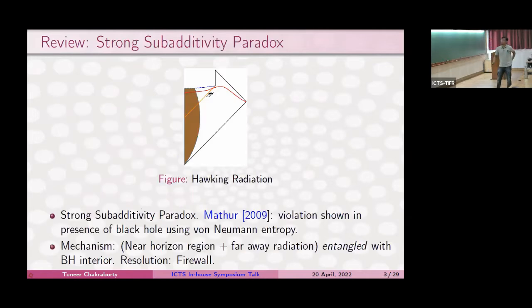So let's start with the way that information transpires around black holes and in gravity in general is not very well understood. So one paradox is the strong subadditivity paradox. This is an infalling bunch of matter which forms a horizon at the end. This is forming a black hole. And one finds that these early radiation modes are entangled with the late time radiation modes, but there are also some modes which are on the inside, which results in this violation of strong subadditivity, which is a property of quantum information. And the resolution of this paradox is that there is a firewall, that space-time pinches around the horizon.